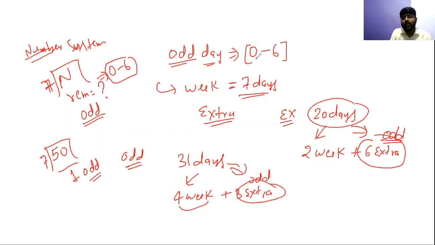There can be either 0 odd days minimum, or maximum 6 odd days. It cannot be beyond 6, because the week is only of 7 days. अगर 6 से ऊपर जाएगा तो एक week complete हो जाएगा. So we will not get any odd day there. 6 से ऊपर जाएगा तो फिर से आप 7 से divide करके आप निकाल लोगे आंसर. Okay, so I think the odd day concept is clear to you.